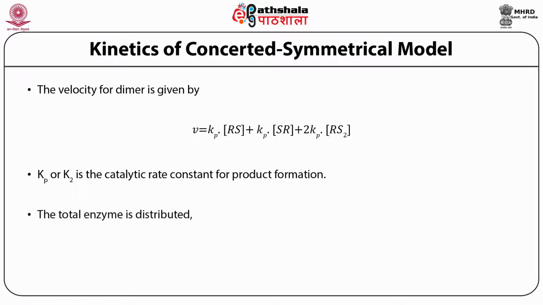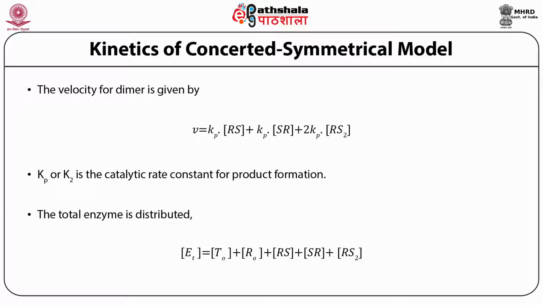The total enzyme present here is distributed into enzyme in T form, that is T concentration, plus R concentration, enzyme occupied at the first site, that is RS concentration, enzyme occupied at the other site, that is SR conformation, and enzyme occupied at both sites, that is S2R or RS2 conformation.